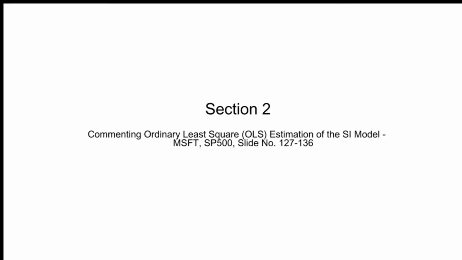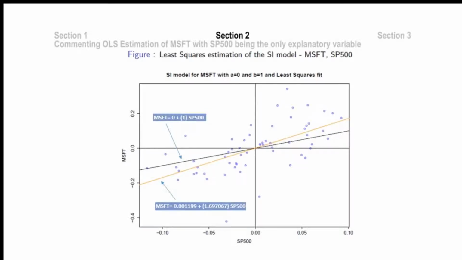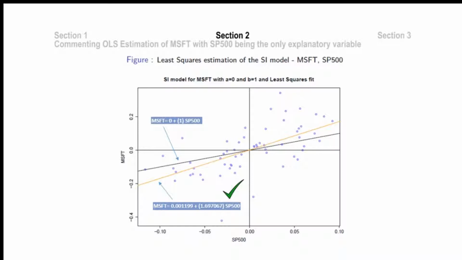This section involves commenting on the OLS estimation of Microsoft with SP500 being the only explanatory variable. The graph shows the difference in slope between the least square fit and that of direct relationship for returns between Microsoft and SP500, with alpha being 0 and beta being 1. Hence, both will significantly affect the estimation, with the least square fit helping to better estimate the relationship.